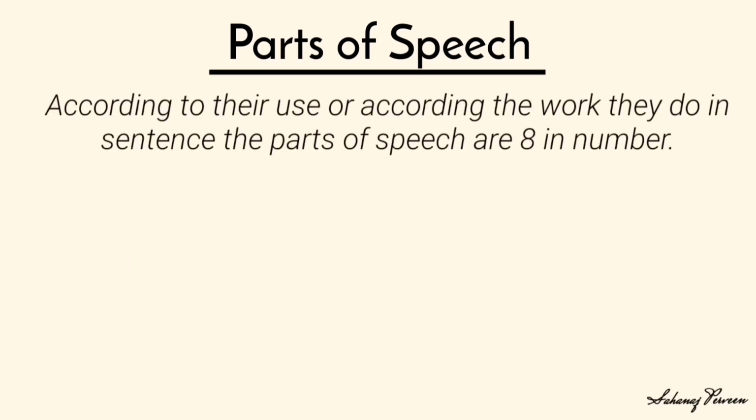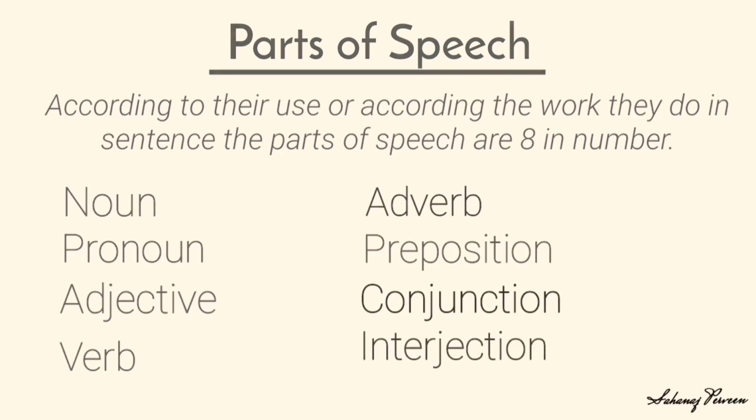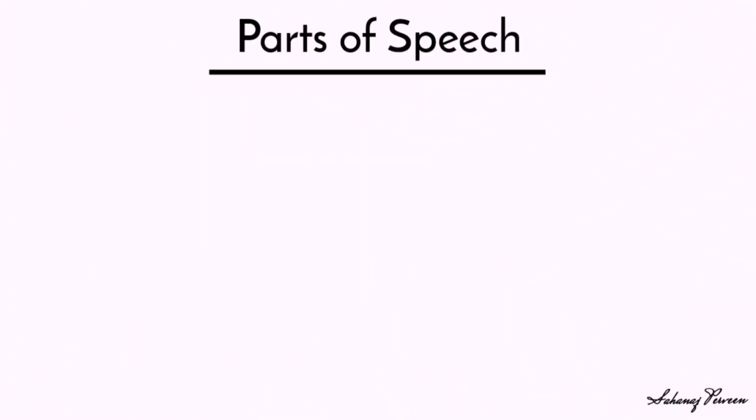According to their use or according to the work they do in a sentence, the parts of speech are 8 in number. They are noun, pronoun, adjective, verb, adverb, preposition, conjunction, interjection. Dear students, let us try to understand what they do and how we can use them. So, the first and foremost is noun.